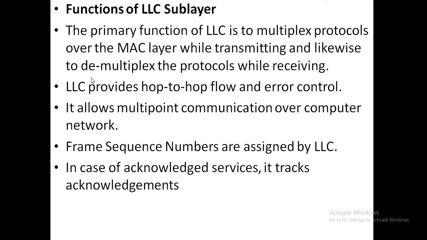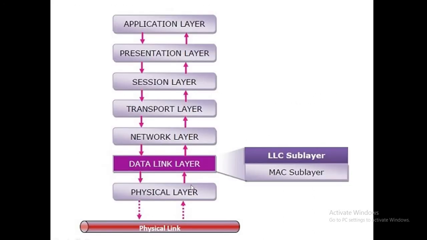Okay, next, frame sequence numbers are assigned by LLC. When we are transmitting the frames from the network layer to the physical layer, the data link layer acts as an interface between the network layer and the physical layer.